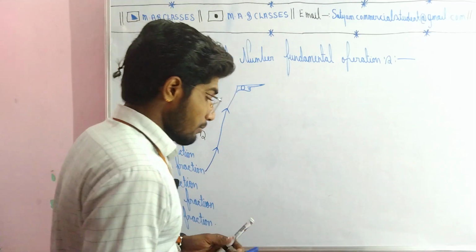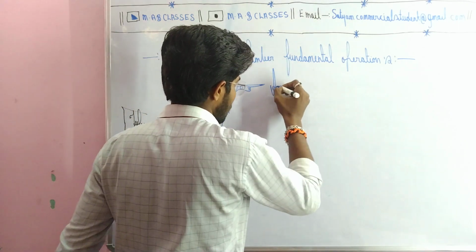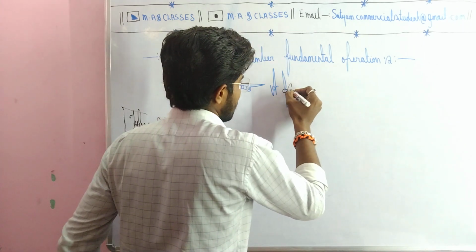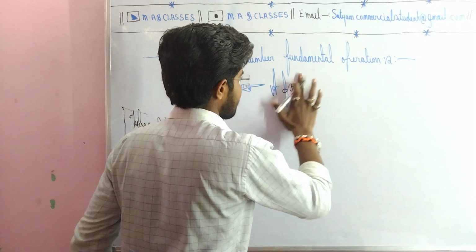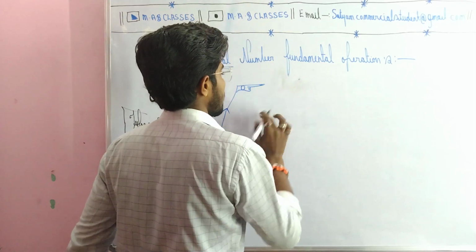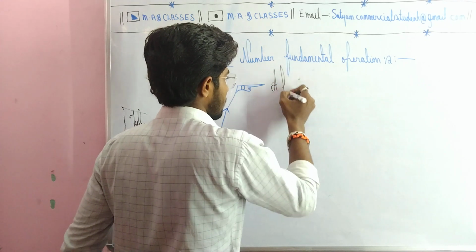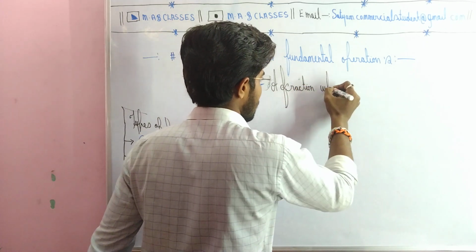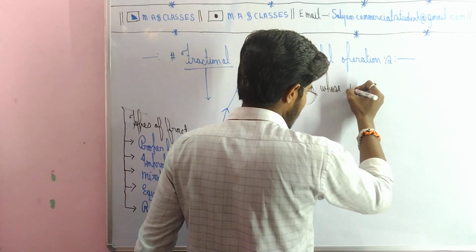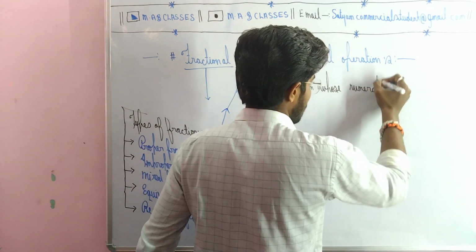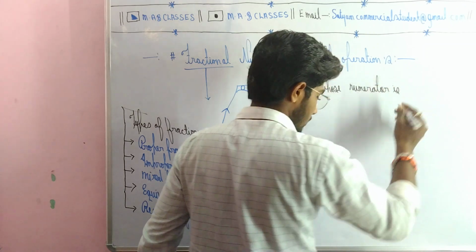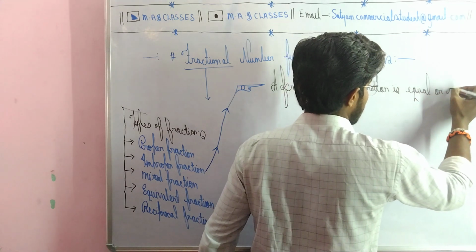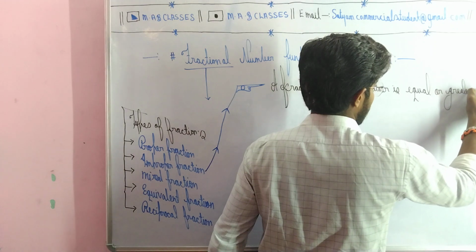What is an improper fraction? An improper fraction, student, is a fraction whose numerator is equal to or greater than the denominator.